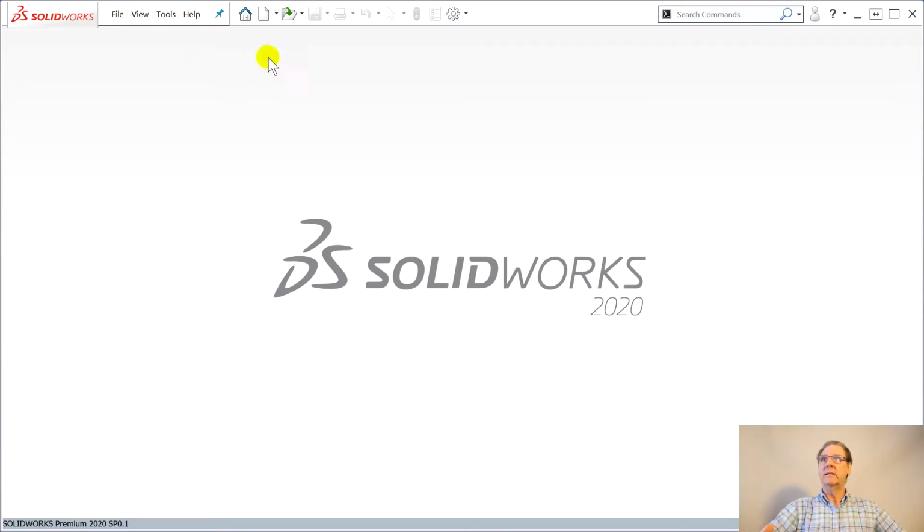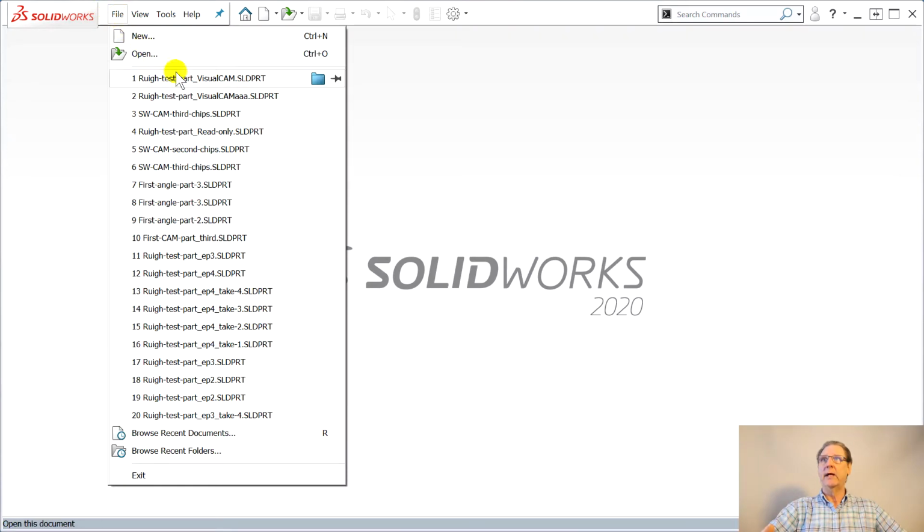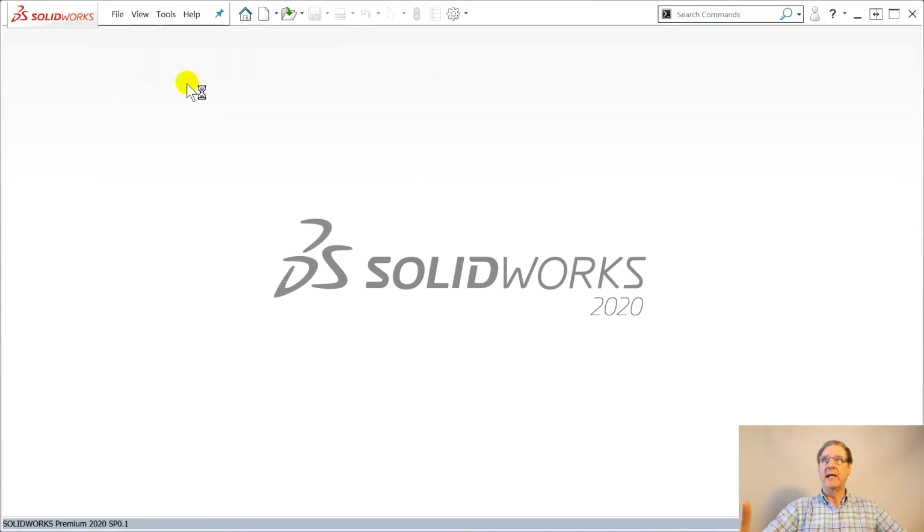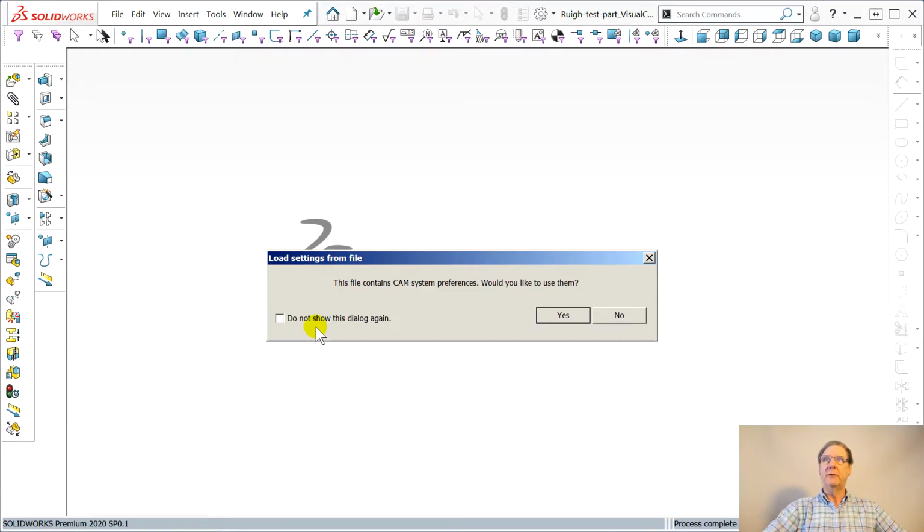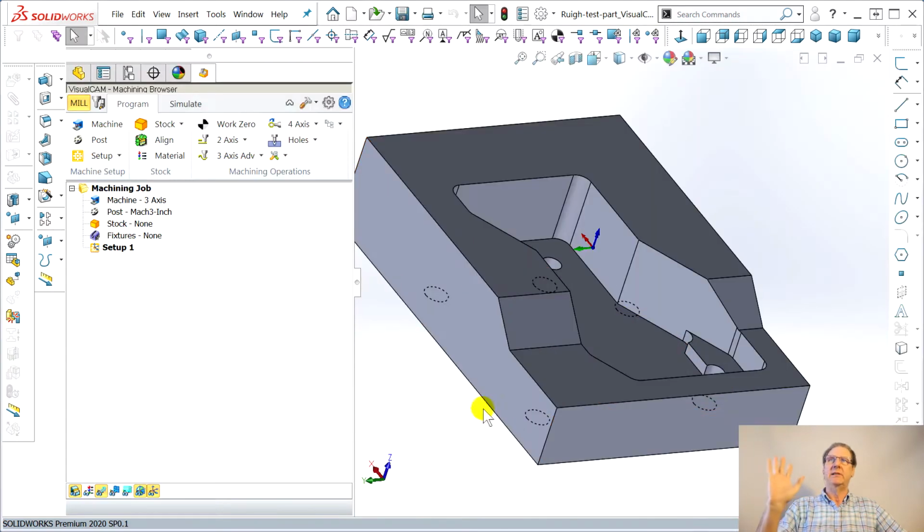Now it's ready to do its thing. So when I open this, this is my buddy's test part, purposefully made to confuse CAM systems. Let's see if we get our little tab. This file contains CAM system preferences. Would you like to use them? That might be left over from the SolidWorks CAM. I decided just to say no.